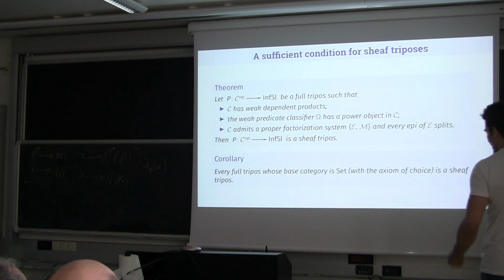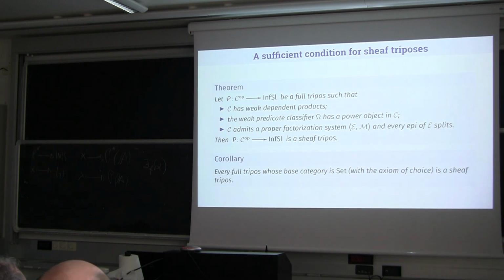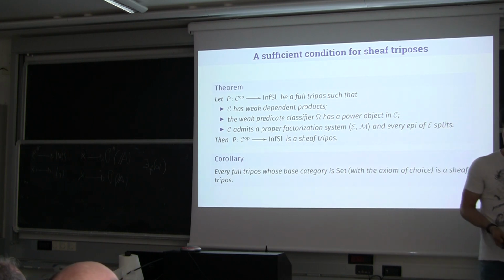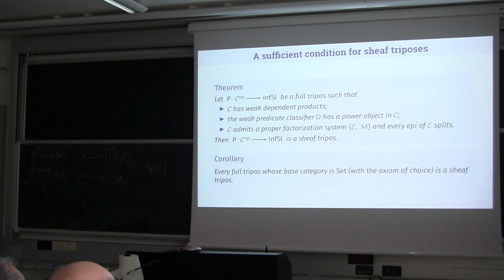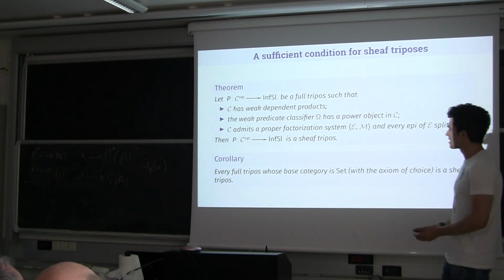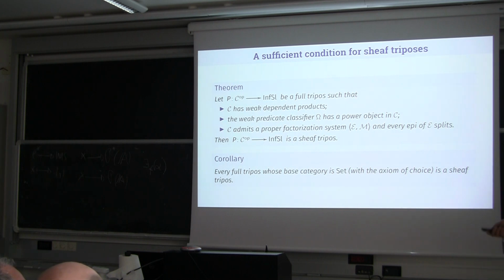Now, the problem is that if we want to concretely check if the Grothendieck category of a tripos has weak dependent products and a generic proof, it is quite hard, at least for me, because in the Grothendieck category we have two different structures that are mixed. So, in order to apply this result and in order to find more examples, we provide some sufficient conditions where essentially we wanted to keep the structure of the base category and the structure of the fibers separated, because, as we will see, these are easier to check for concrete cases.